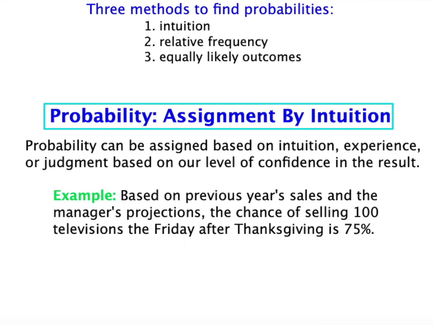We're going to talk about 3 different ways to talk about probability. The first one is intuition, then relative frequency, then equally likely outcomes. The first one, assignment by intuition.